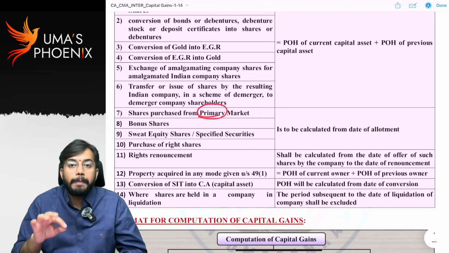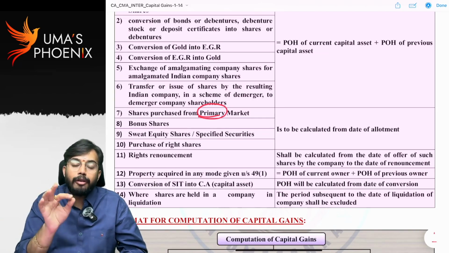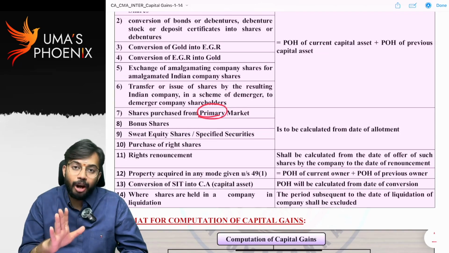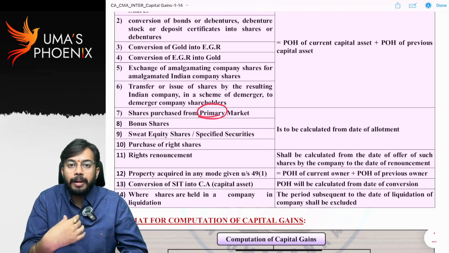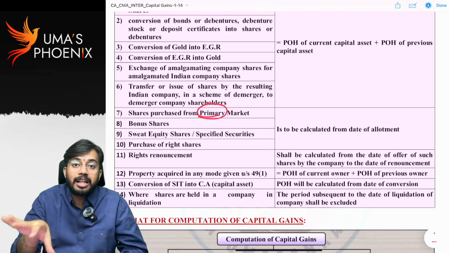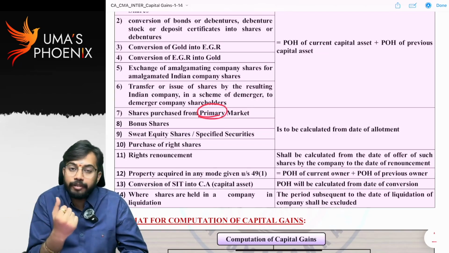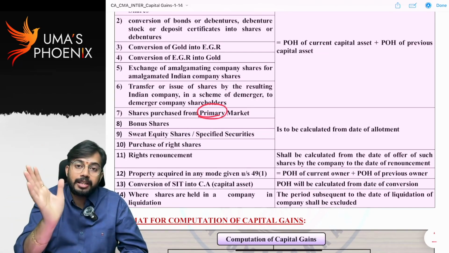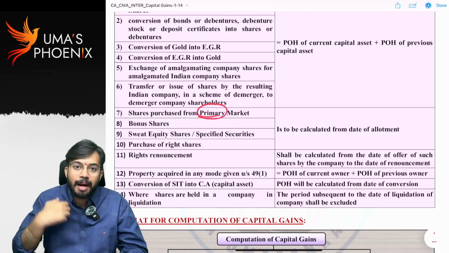In this case, period of holding should not be calculated from date of application. Period of holding should be calculated from 15th February, date of allotment. Because when I make the application, company may accept the application or company may reject the application. I do not know whether I can be the owner of shares of A Limited. But on 15th February, company allotted me shares. So the date on which company allotted shares to me, on that day I am the owner of shares.